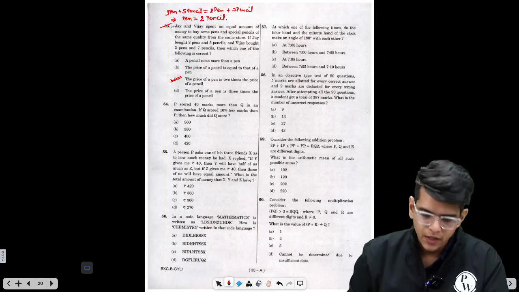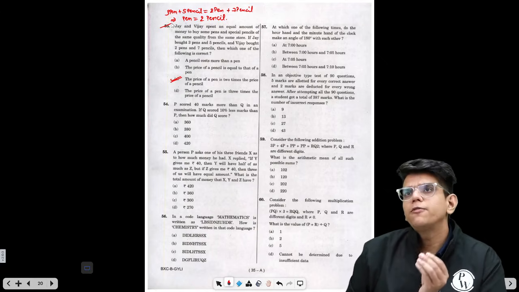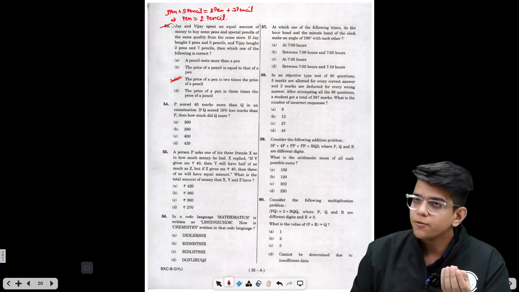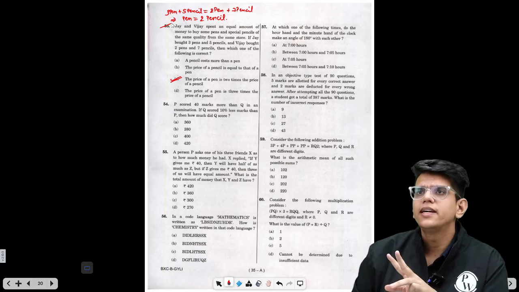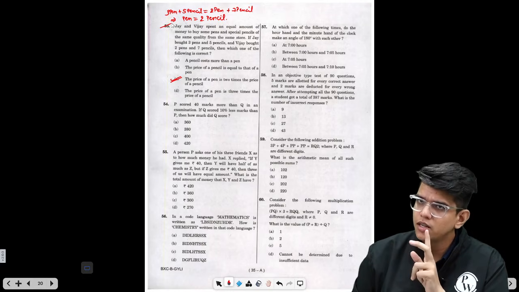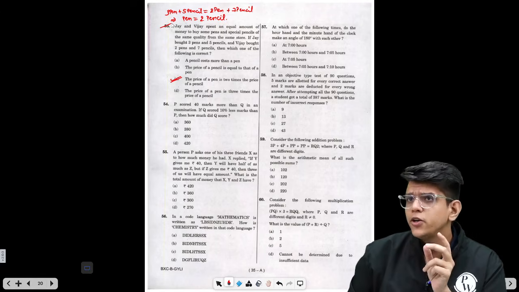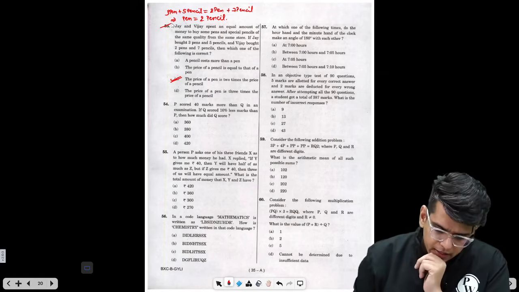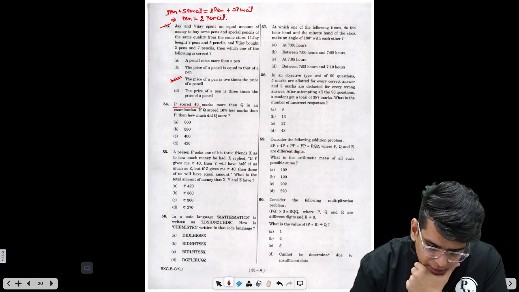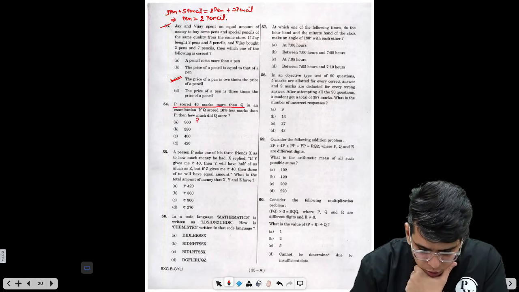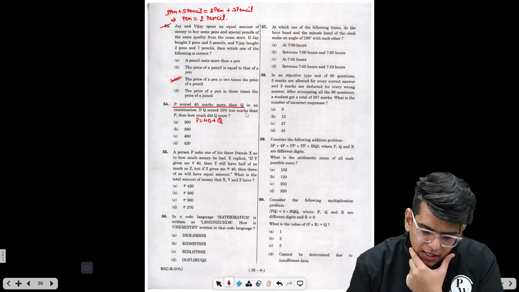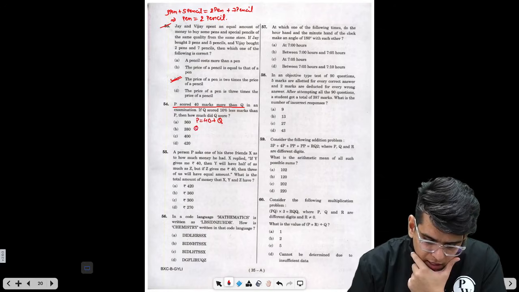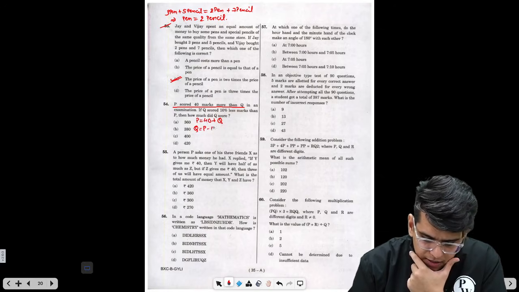Now, question number 54 is a classic question from percentage. Every year you get such questions where they compare two quantities among themselves, magnitude wise and percentage wise. Here they are saying P scored 40 marks more than Q. That means P is nothing but 40 plus Q. Q scored 10% less marks than P. That means Q is nothing but P minus 10% of P.